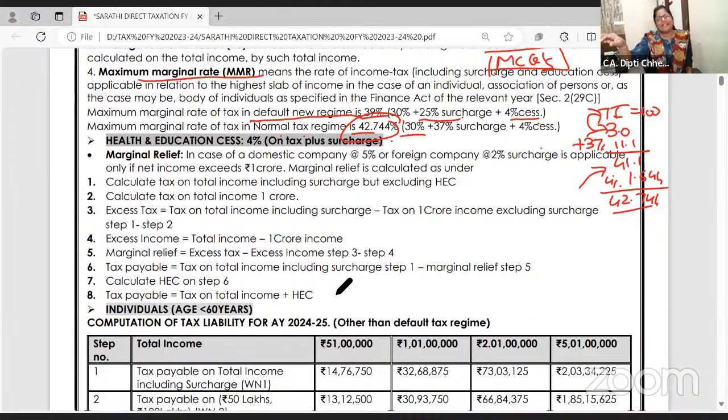Ma'am, when will we know that we have to apply marginal relief in the exam? You know, listen all of you. When will you come to know that you have to apply the marginal relief? Now, so many times my income just exceeded 50 lakhs by peanuts, say 51 lakhs.